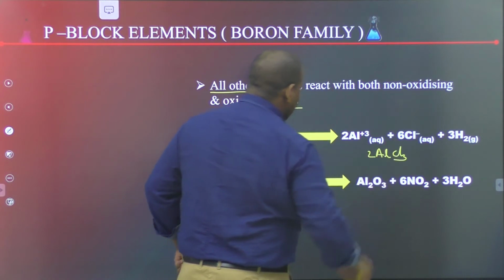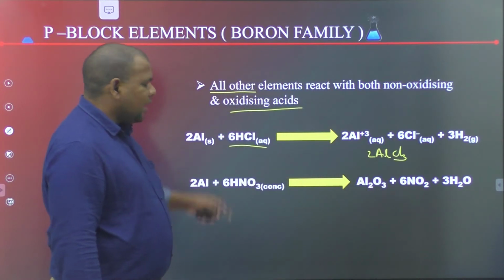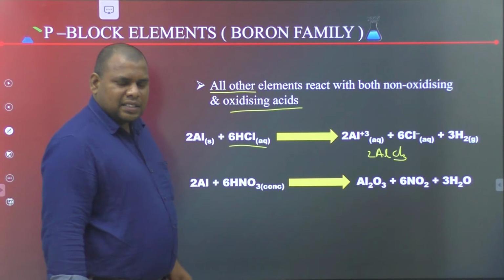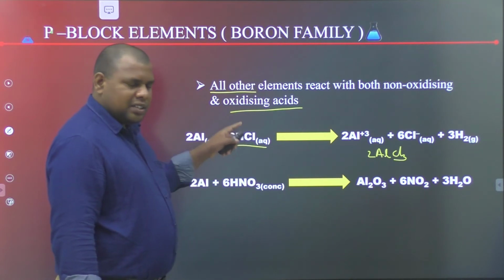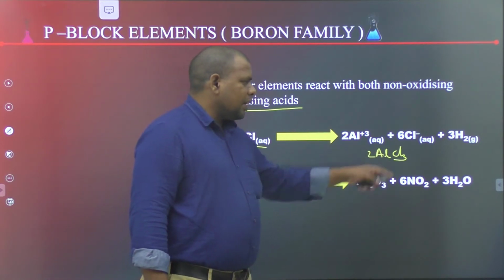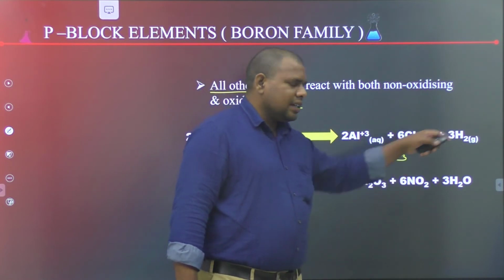Aluminum reacts with non-oxidizing acid HCl, giving aluminum chloride, AlCl3, along with hydrogen gas.